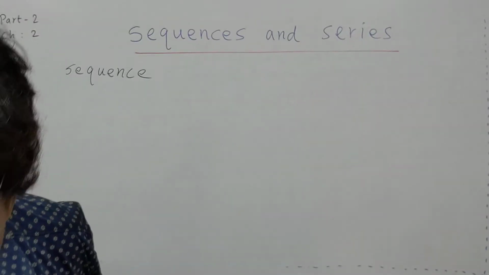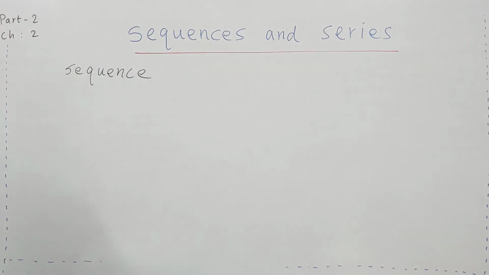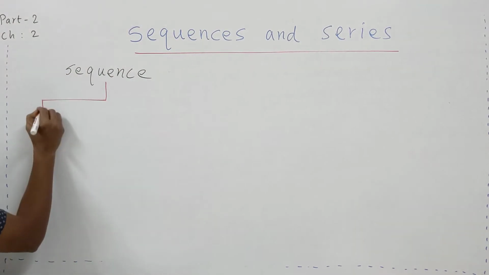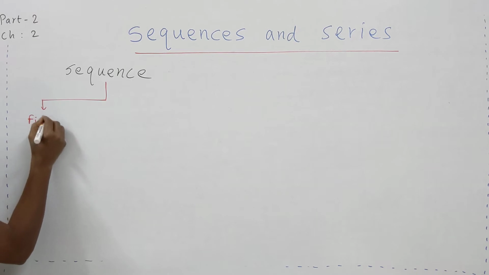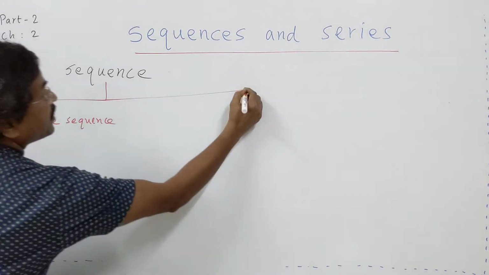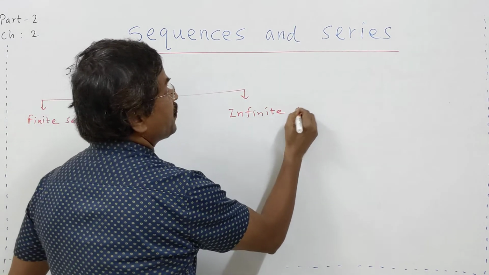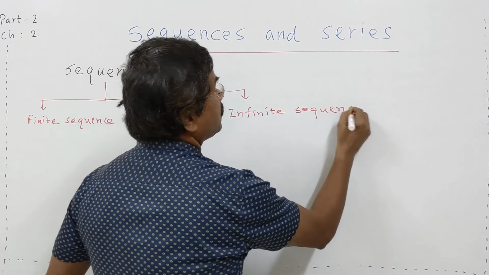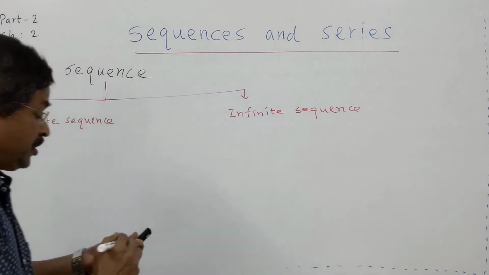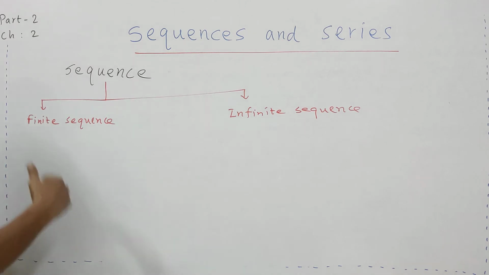Sequences are classified into two types. One is finite sequence, another is infinite sequence. In a finite sequence, the number of terms will come to an end.